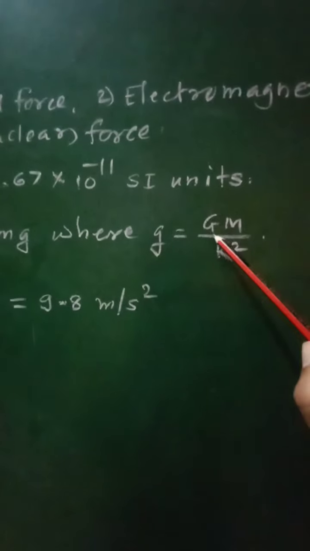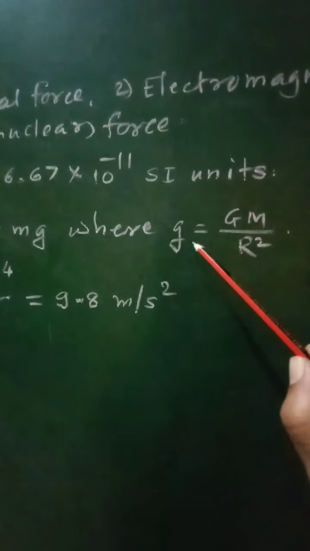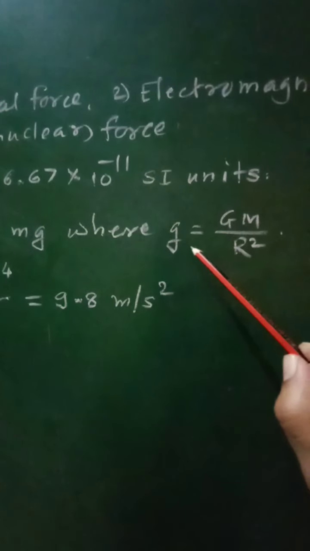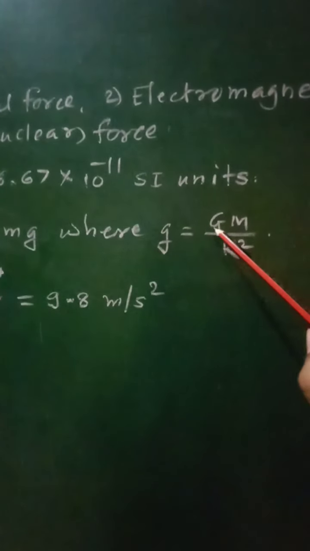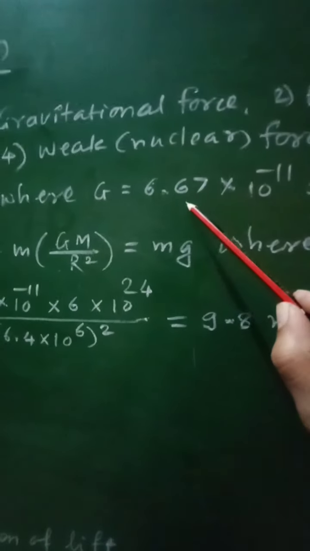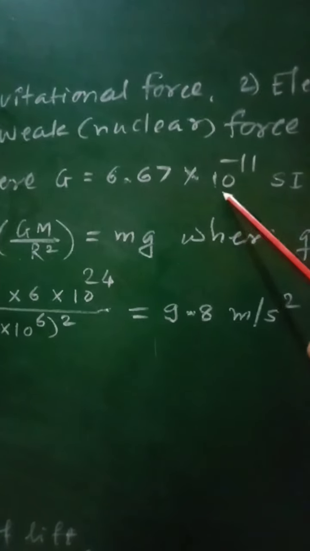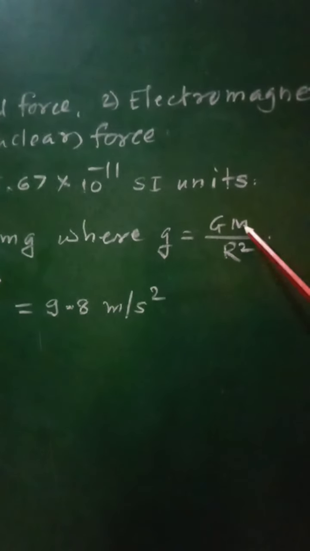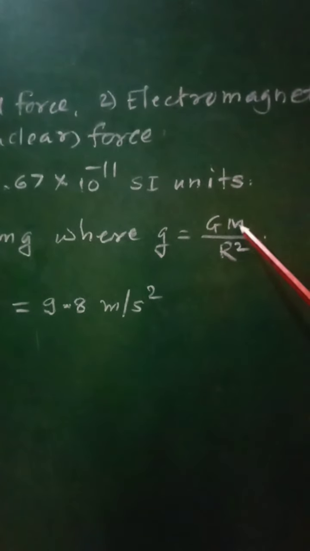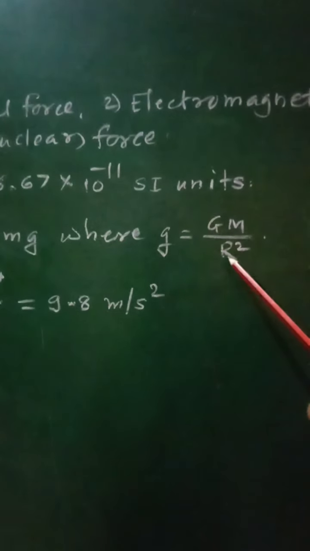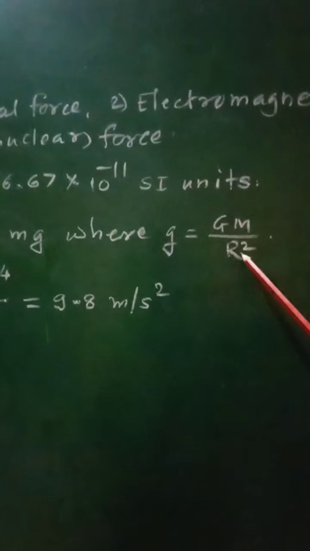Then the value of small g can be calculated, that is acceleration due to gravity will be calculated by putting the values of G, M and R. So value of G is 6.67 into 10 raised to minus 11. Then mass of the earth is 6 into 10 raised to 24 kilogram, and radius of the earth is 6400 kilometer.